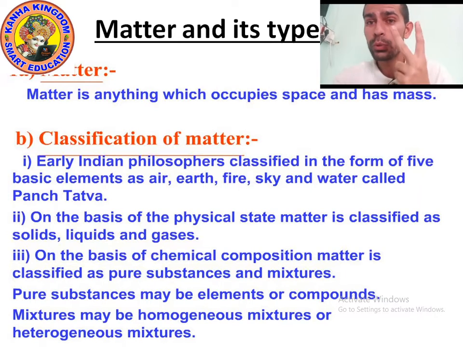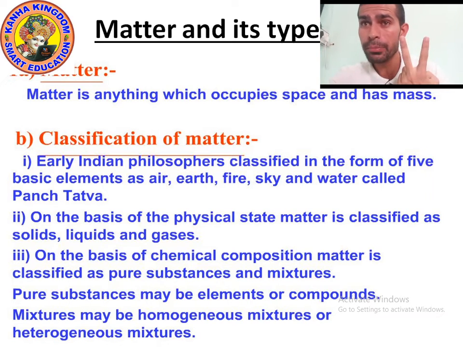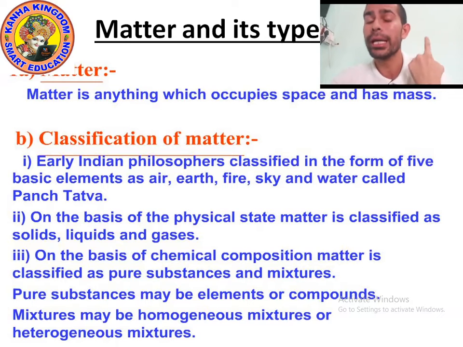So there are two types of pure substance, element and compound. And there are two types of mixture, homogeneous mixture and heterogeneous mixture. Understood? Now let's move on to the next point.